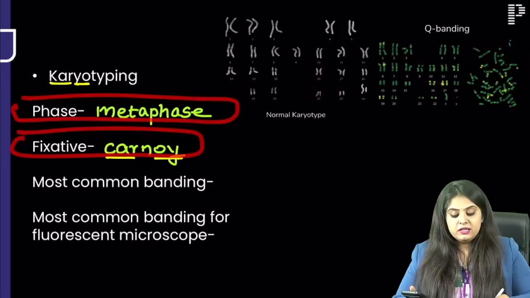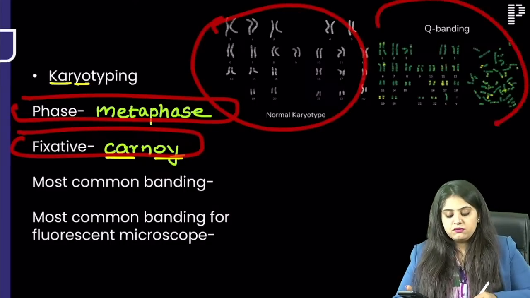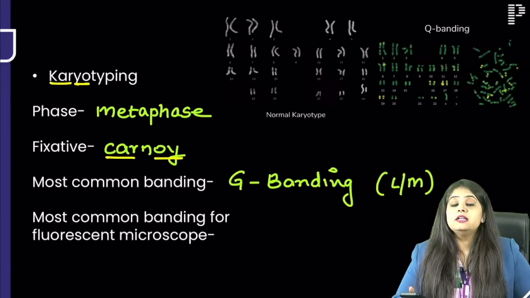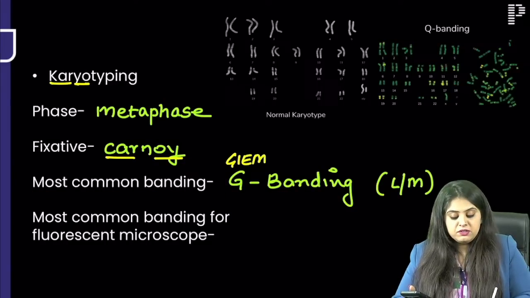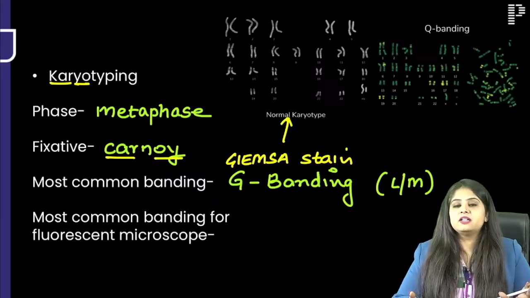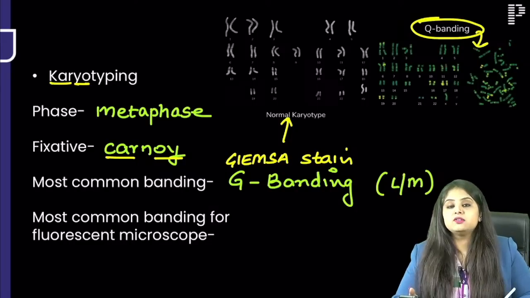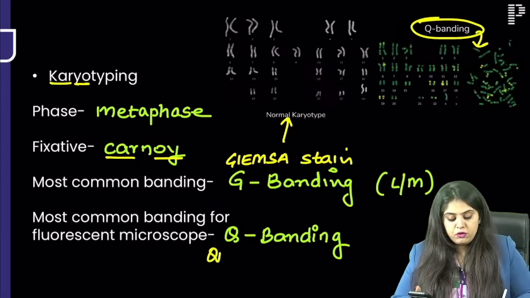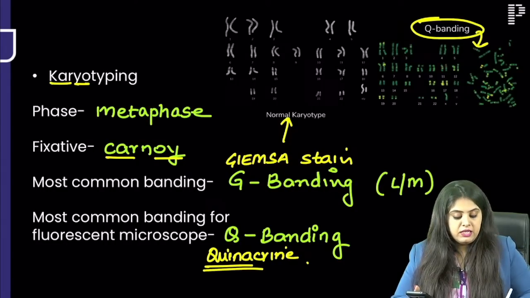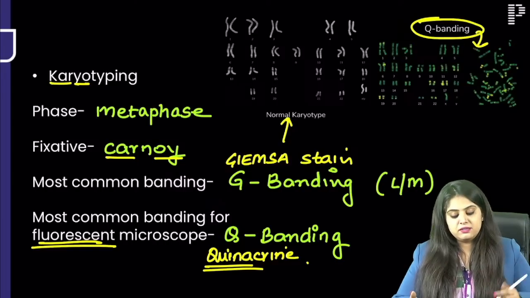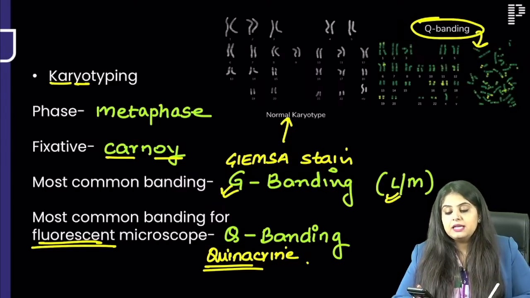Fixative is Carnoy. Now I've seen one black and white kind of photo, one very nice fluorescent photo. So the most common banding or staining that is used is G banding. This is a question in previous year papers. What stain is used in G banding? It is Giemsa stain. The normal blackish whitish photo that you see is Giemsa stain banding. Whereas this fluorescent microscopy that you see, that is going to be Q banding. The full form is going to be quinacrine stain. We had always studied that for the queen you will need a fancy microscope. So for quinacrine stain you need fluorescent microscope, but otherwise for G banding you need a normal light microscope.